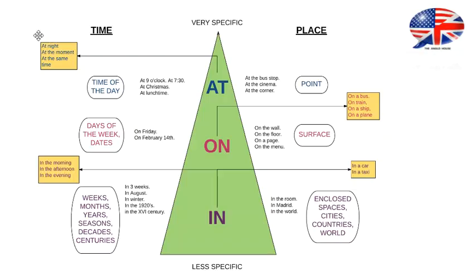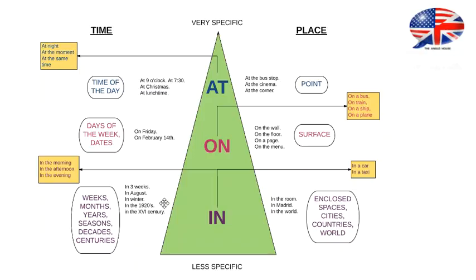Okay? Then, here's the exception. Night. Night can be whenever the sun goes down until 5 in the morning, 6 in the morning. It's relative. It's a period of time. But for some reason, we say at night and not in night. We say at the moment because the moment is a specific moment that something is happening, okay? At the same time is another expression that we use.